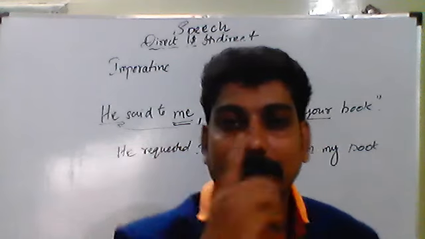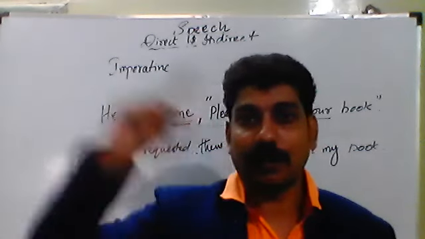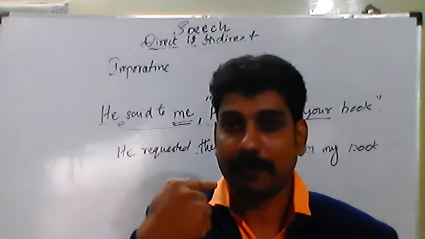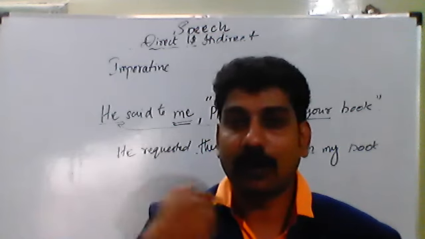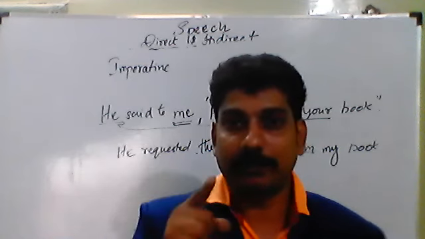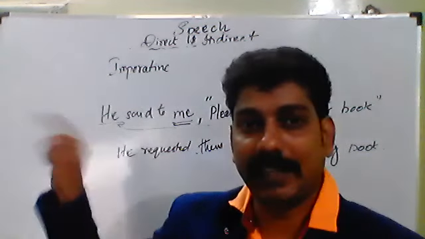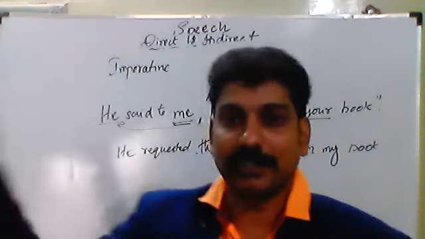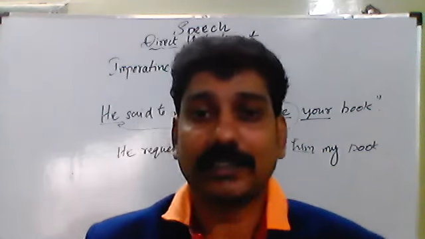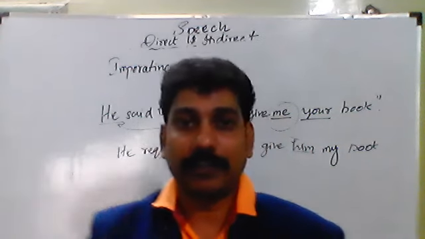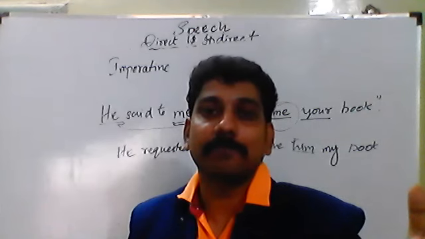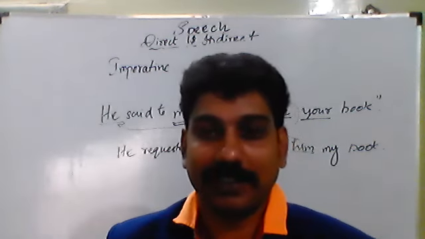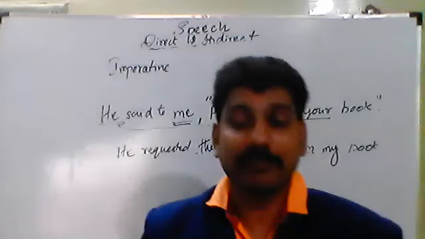So before that, you should be very clear what is first person, what is second person, and what is third person. First person, once again I am telling you: I, me, my, mine, us, our, we. These are the first person singular and plural. Second person means you, your. And third person means he, she, it, they, them, their, themselves, himself, all these things. All these are third person singular and plural. If you are clear in these persons, you can do well in this area, or else I'm sure it will be very difficult for you.